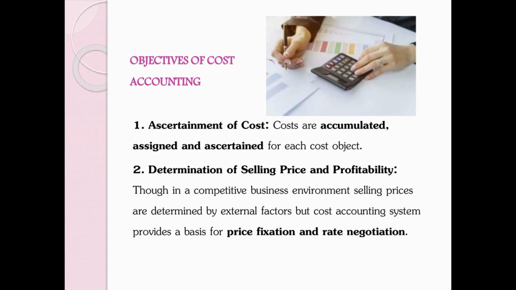To determine the selling price of a product, we need to consider the external factors like government policies, demand and supply, consumer buying behavior, and also the expenses incurred for manufacturing a product. That is able to be found out by implementing the cost accounting system. Through the cost accounting system, we are able to measure the expenses incurred for a particular product. Based on that, we are able to fix the selling price of a particular product.